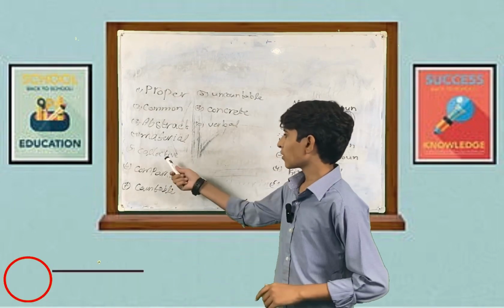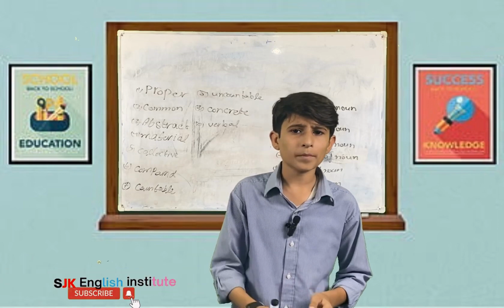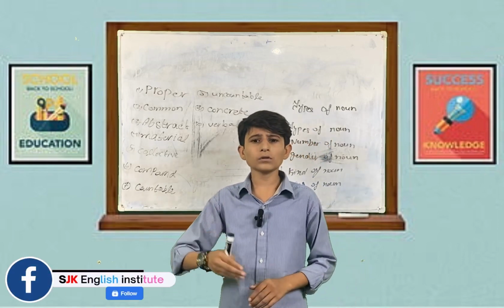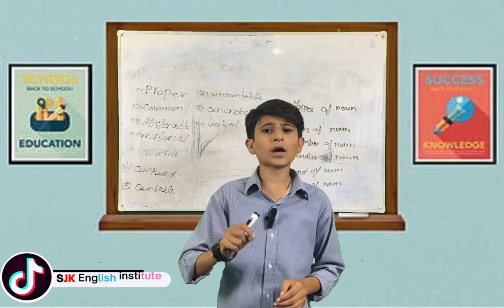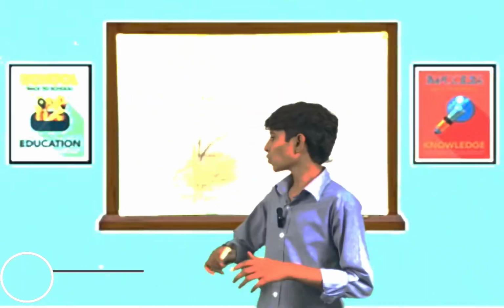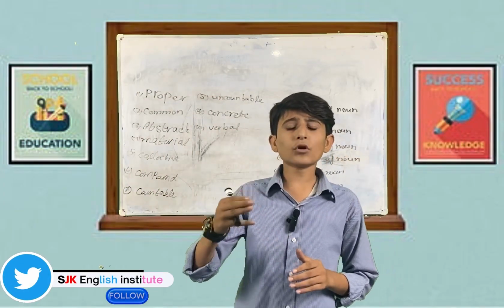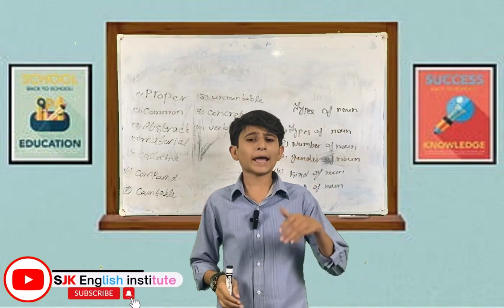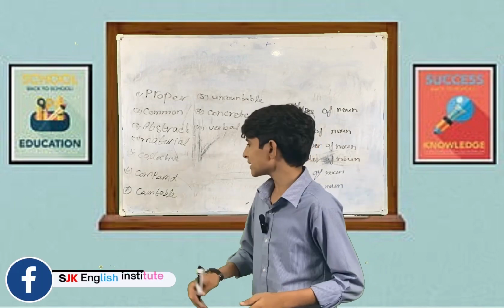After this, collective noun. Collective nouns are those nouns which refer to a group. Collective nouns are singular but give a plural meaning, and they refer to things and persons, etc. Compound noun: when two or more words come together and form one noun, it is called a compound noun. And after this, countable.